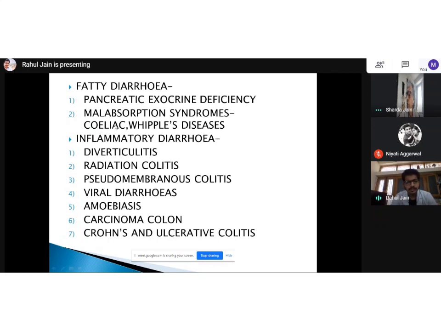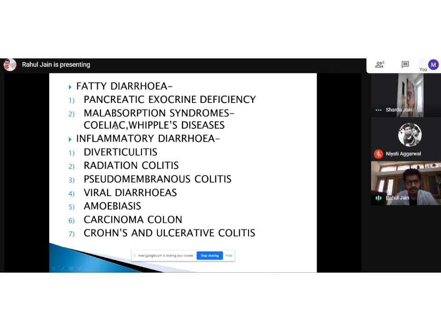Then next is malabsorption syndrome. So celiac disease, Whipple's disease, all these diseases, basically there is a cellular defect and absorption of all these fats becomes hampered. So there is malabsorption syndrome, steatorrhea. A very important history the patient will give is greasy stools and foul smelling stools, and the stools float over the water. So this history needs to be inquired well if a patient is coming with chronic diarrhea, not an acute situation.